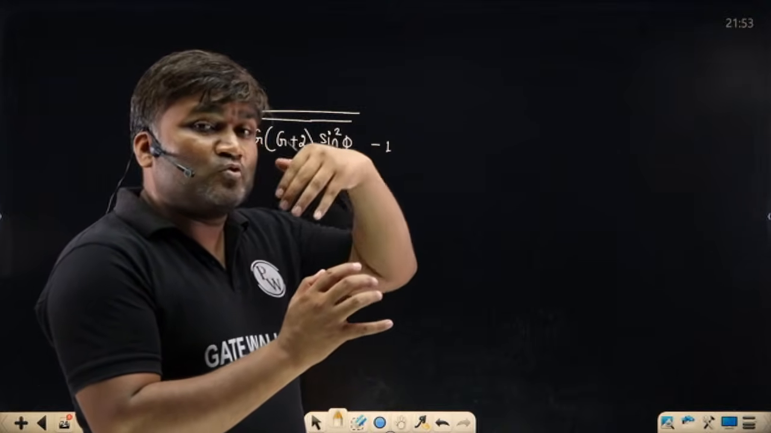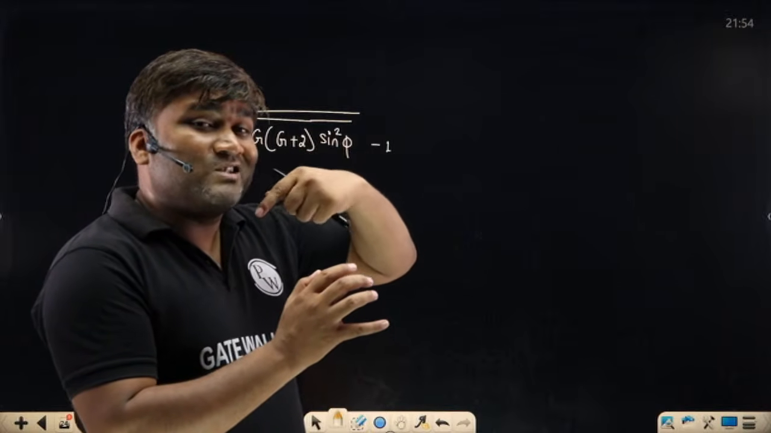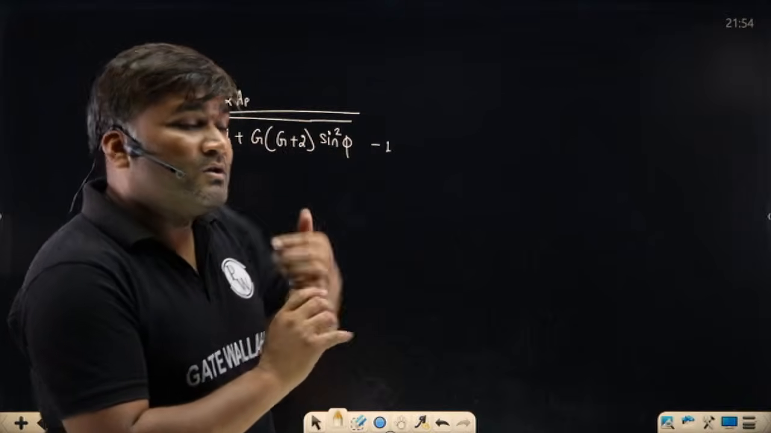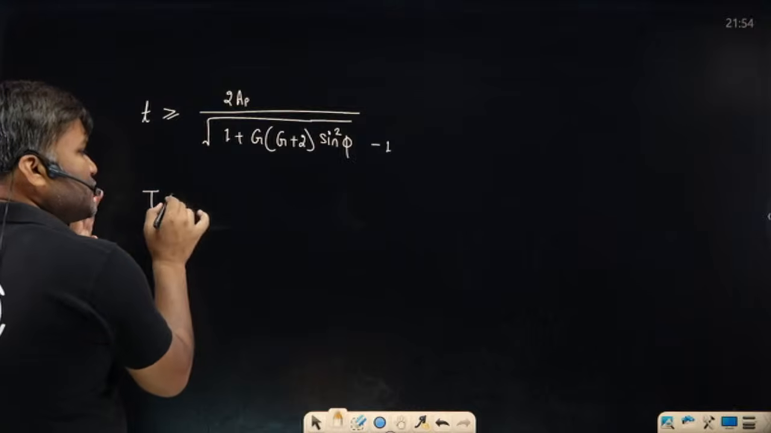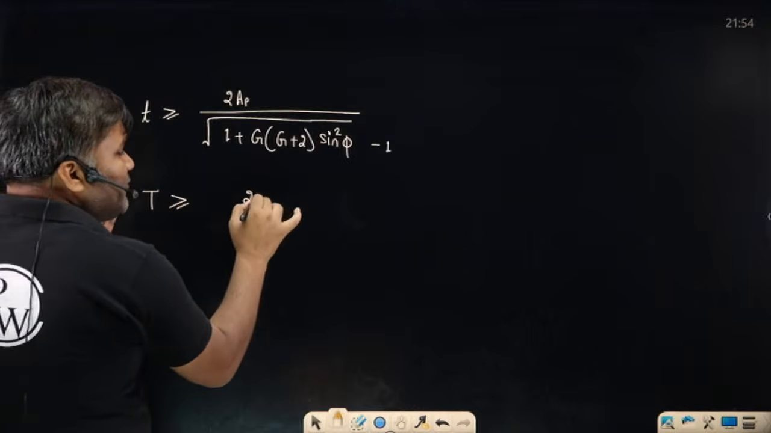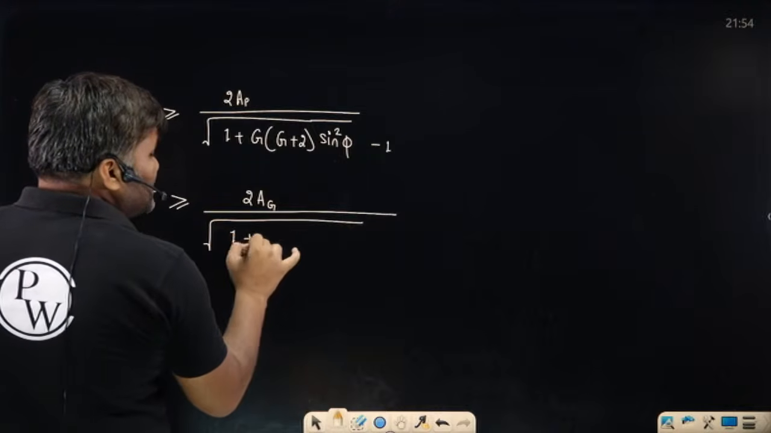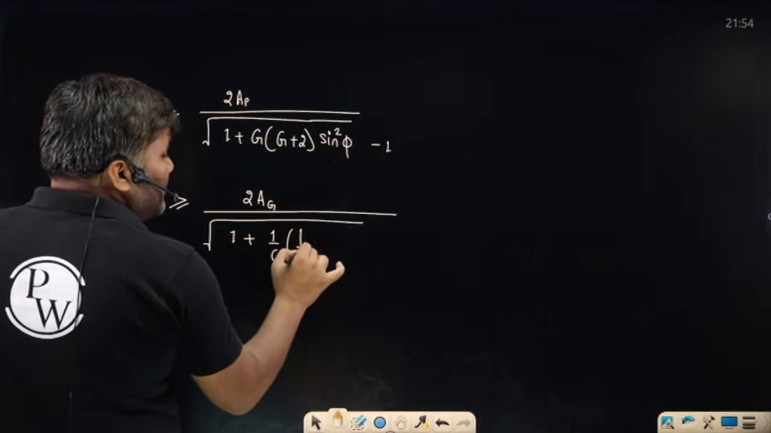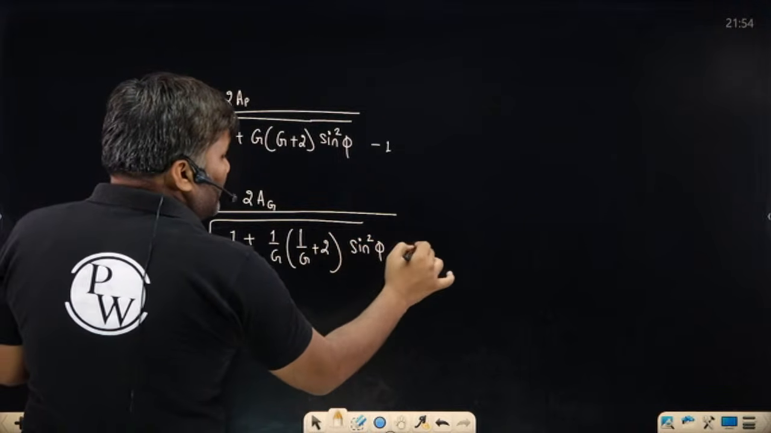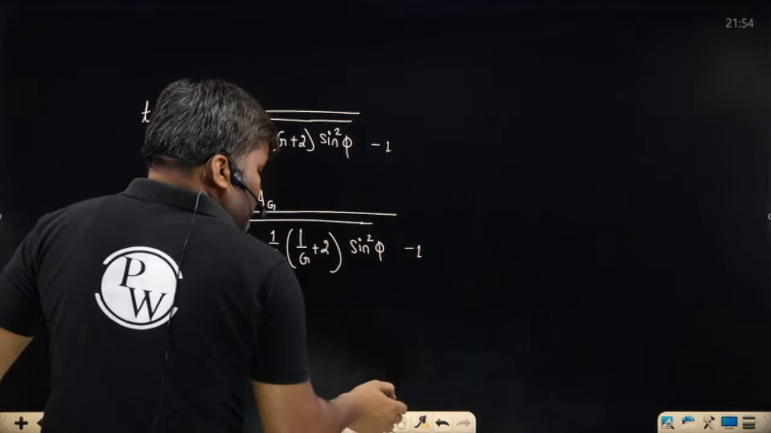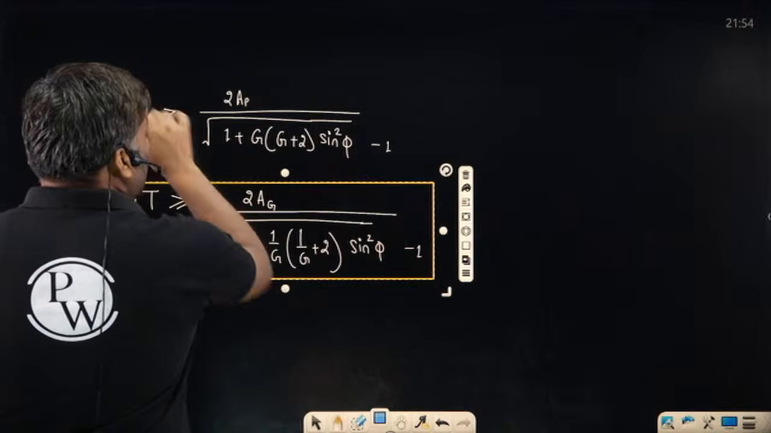Now the gear teeth are big. Also control the size of the gear tooth. How? Increase the number of teeth on the gear also. So how many teeth on the gear should I provide at least? This capital T should be more than or equal to twice of AG divided by under root 1 plus 1 upon G plus 2 sin square phi, minus 1. We have got this formula. So using these two formulas, further we solve the equation. I hope this is clear to everyone.